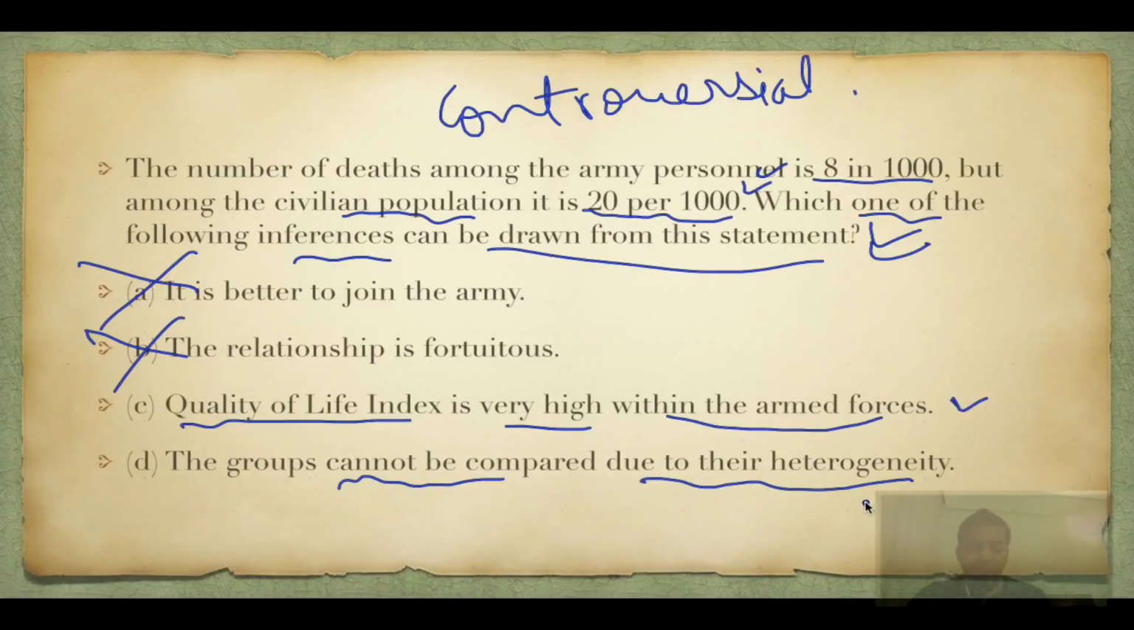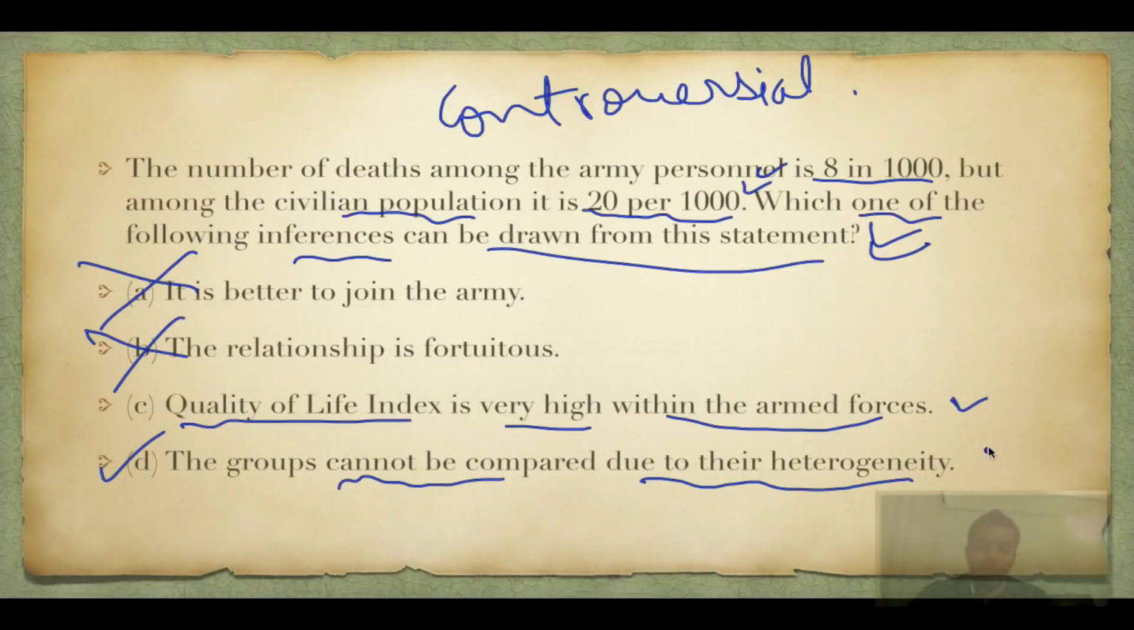See, now heterogeneity can be of two types. One type is considering ethnicity, religion, race, caste, creed, sex. So in that sense, both are equally heterogeneous. But heterogeneity also comes health wise. The civilian population is very unhealthy, obese, and they have different bad dietary practices. In that sense, the army is extremely homogeneous. So this becomes a correct answer.